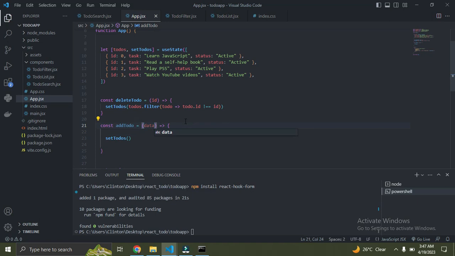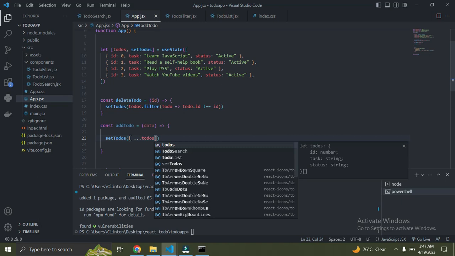So that data represents the new to-do item that we are trying to add. Right now we want to update this to-dos, so we just come here and put in an array. We are going to spread out the current to-dos we have. After we've done this, we continue again.